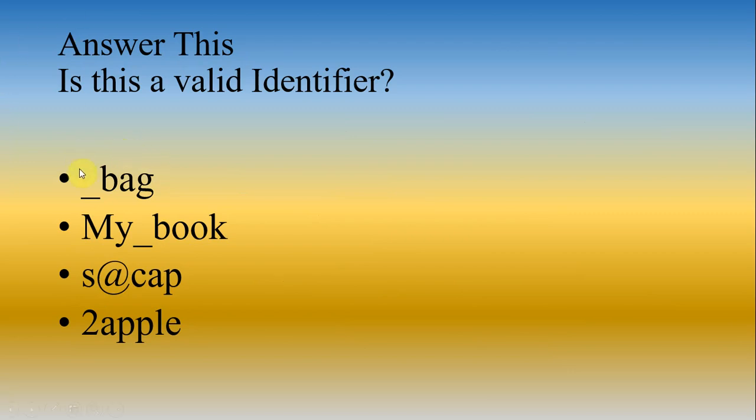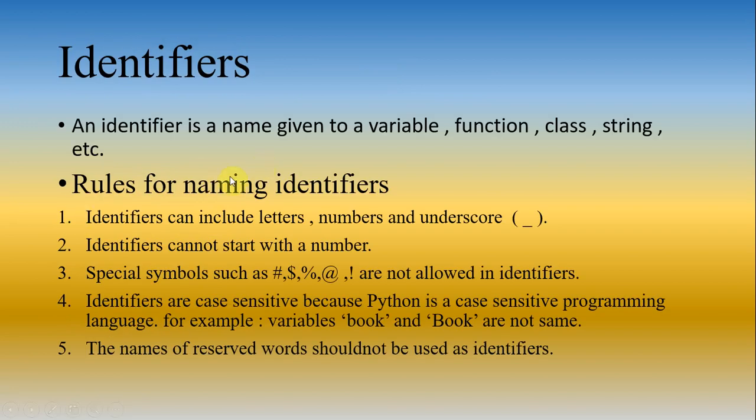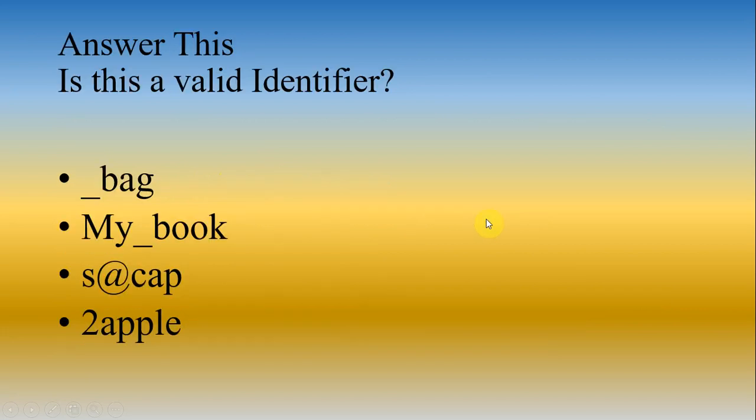You answer this in your mind. Is _bag a valid identifier? Yes, it is a valid identifier because we saw previously the first rule. Identifiers can include letters, numbers and underscore, which means identifiers can be a combination of letters and numbers and underscore. So here it is a combination of underscore and letters. Hence this is a valid identifier.